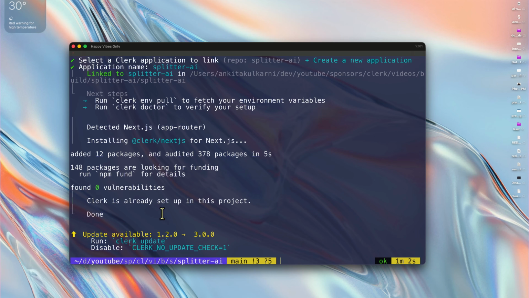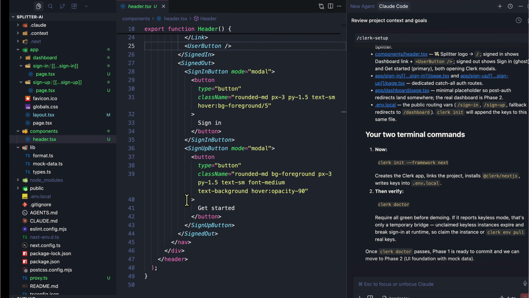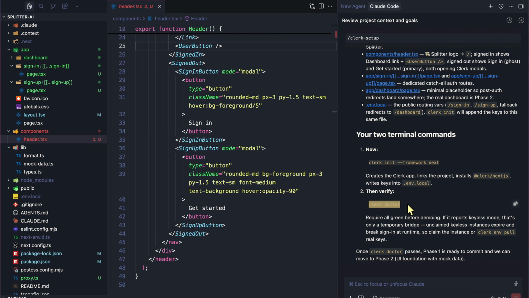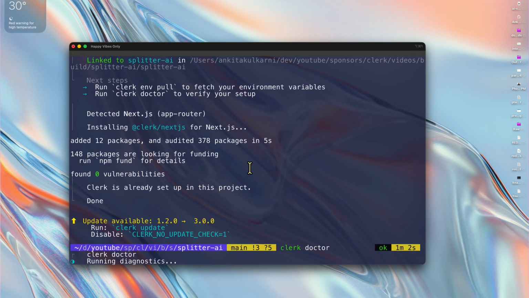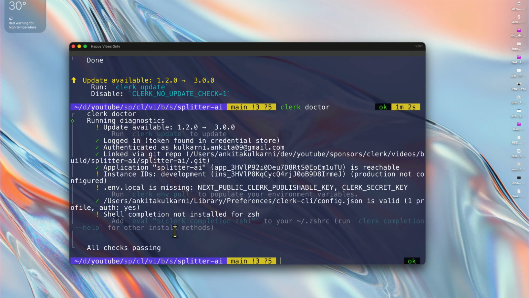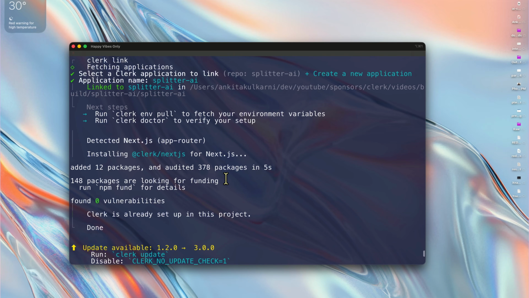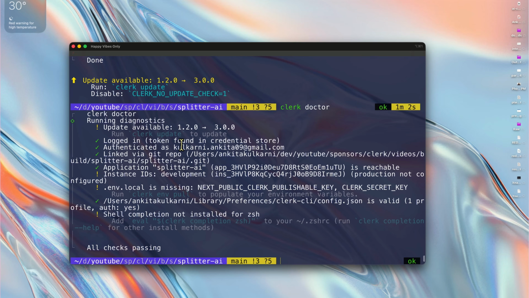So now, as you can see, we have already done that. We have linked our application, and now, as it says, just use Clerk Doctor to verify it. So let's just do that. Let's run Clerk Doctor. All the checks are passing, but .env.local is missing, right? So you can see over here, we could just use this command to pull it.